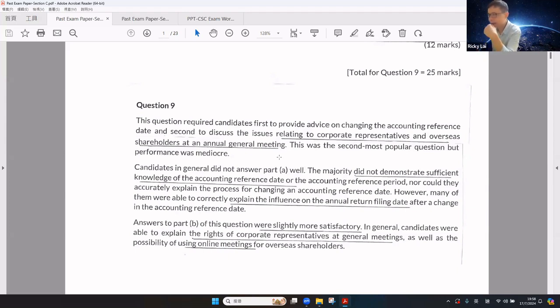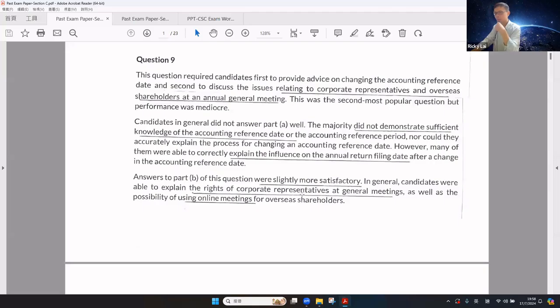For Part A, student performance was not good because they were unable to demonstrate sufficient knowledge of the ARD or the accounting reference periods, nor could they accurately explain the process for changing the ARD. However, they were able to discuss the influence on the annual return filing date after the change of the ARD. For Part B, student performance was much more satisfactory. Candidates were able to explain the rights of a corporate representative as well as the use of online meetings for overseas shareholders.